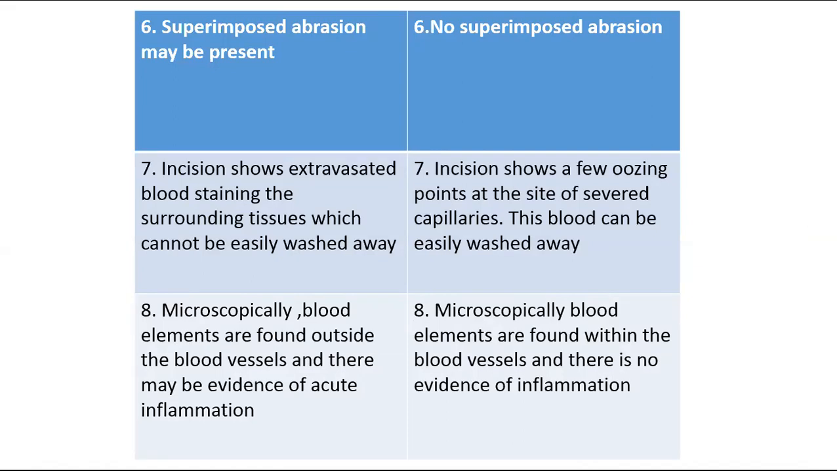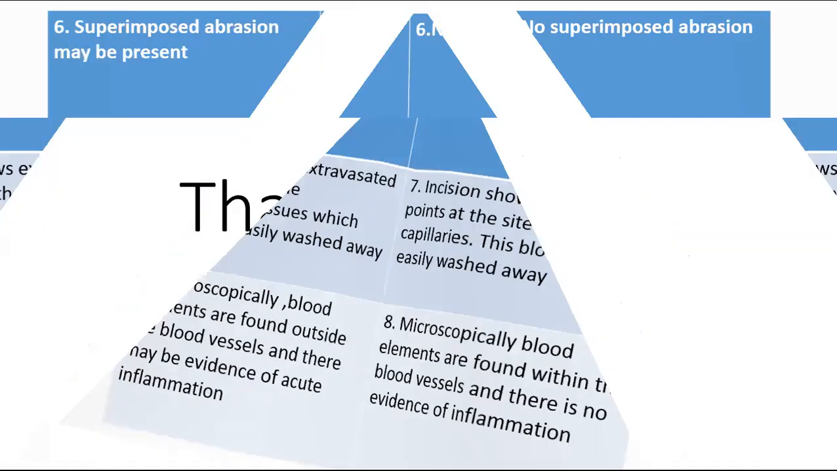Microscopically, in contusion, blood elements are found outside the blood vessel, and there may be evidence of acute inflammation. While in PM lividity, microscopically, blood elements are found within the blood vessel, and there is no evidence of inflammation. This way we complete the topic of the difference between PM lividity and contusion.